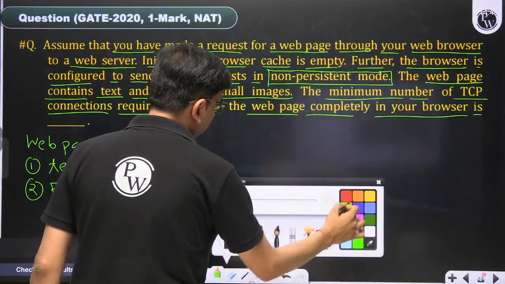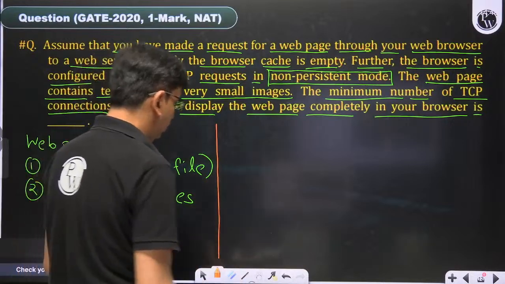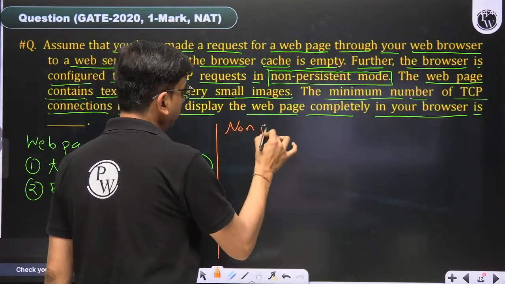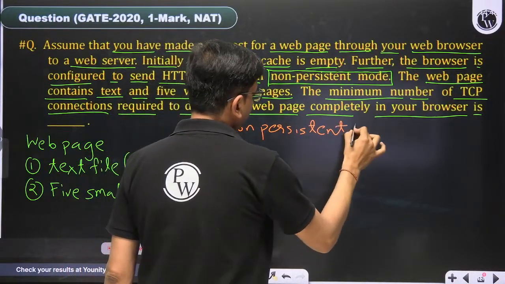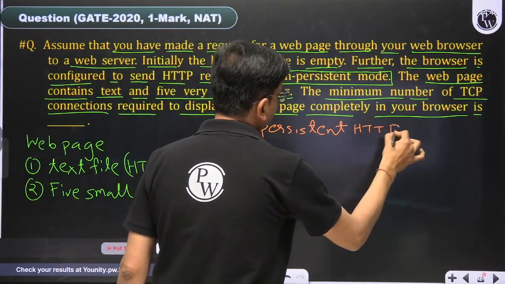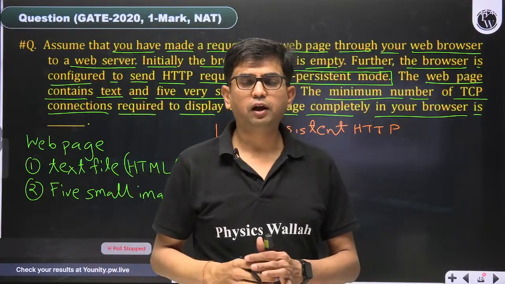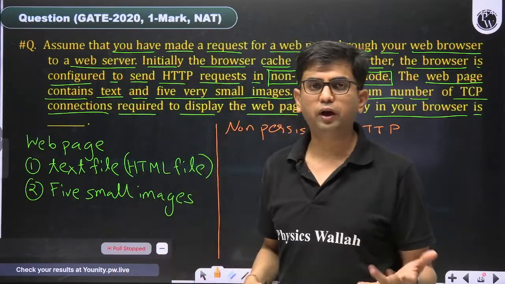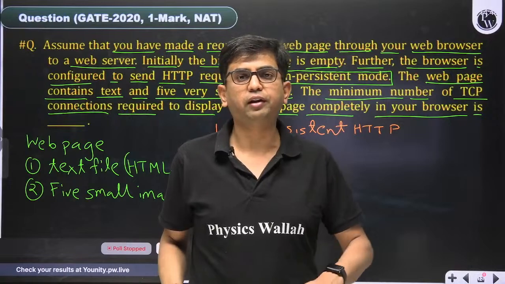The thing given here is non-persistent HTTP. So whenever we are accessing the URL, the URL is always pointing to the base HTML file, that is also known as index.html.